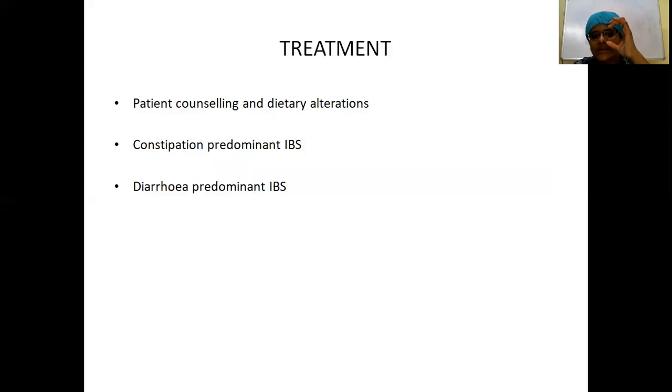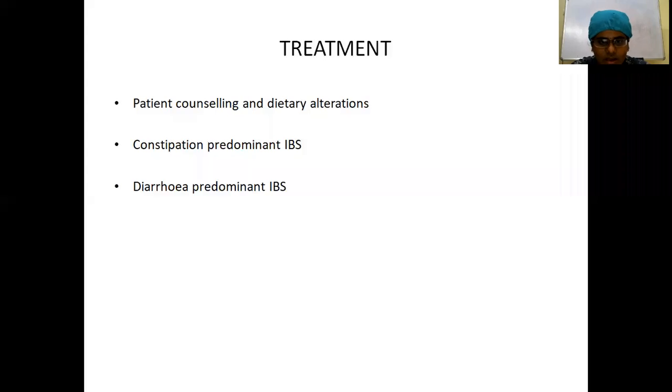Not in all IBS patients, but in a few patients, it is unknown. You might not even know that these food items are precipitating the symptoms in these patients. It may not be common for all the patients. So you need to take the dietary history in detail, and then identify which dietary component is aggravating the symptoms of the patient, and then it is better to avoid that.